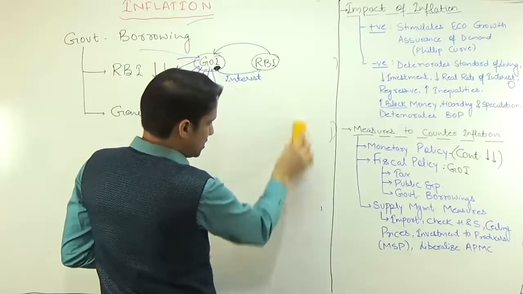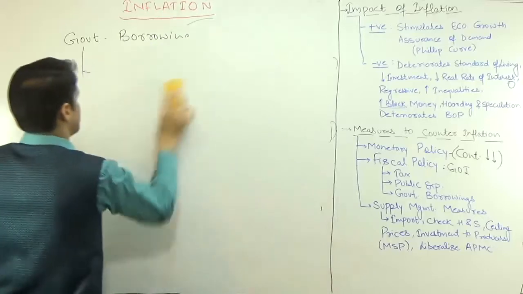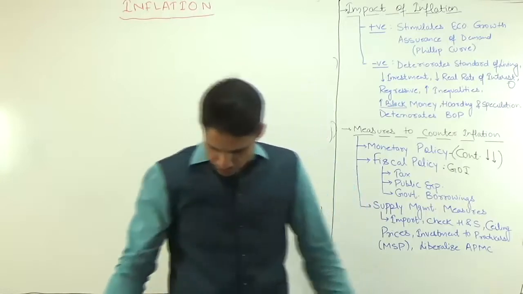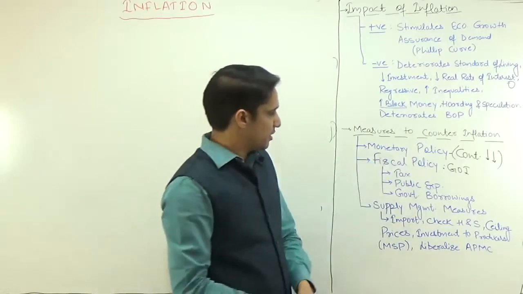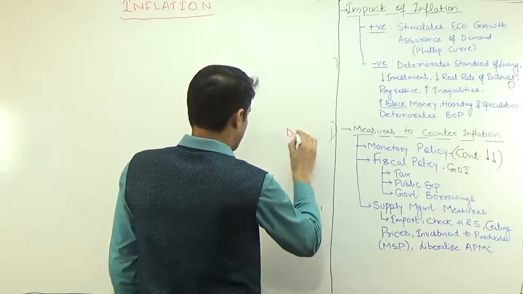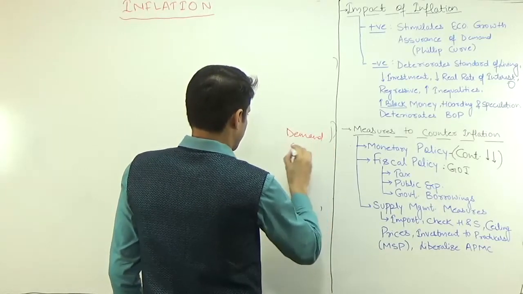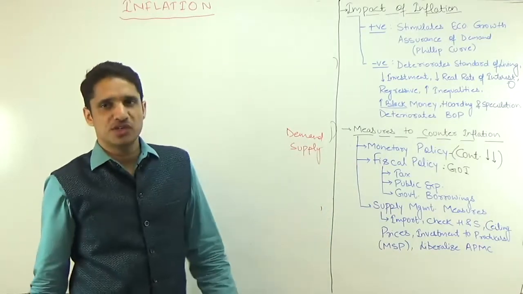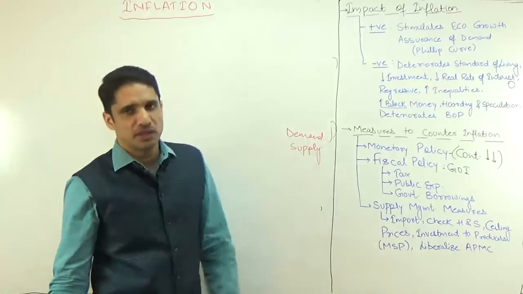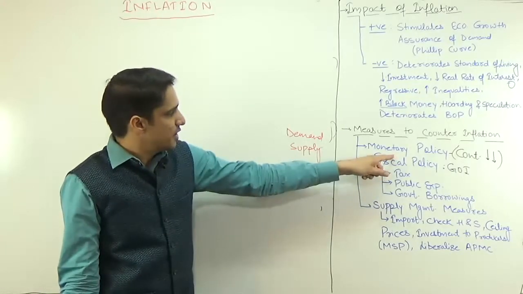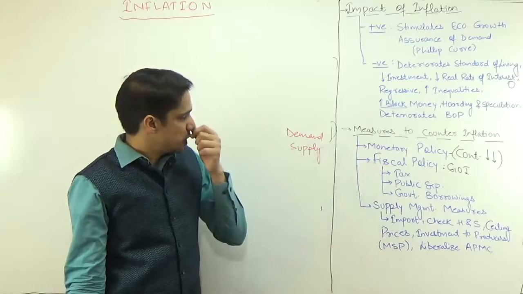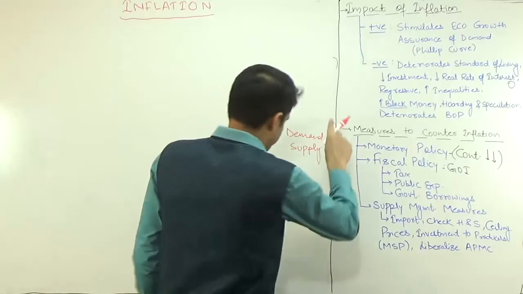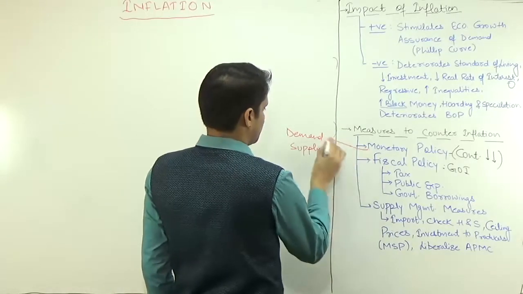Now the third measure is supply management measures. If I want to ask you one question, this monetary policy affects what part? The demand part or the supply part? We can have cost push inflation, which is dependent on the supply side, and we can have demand pull inflation. So this monetary policy basically affects which part? The demand part or the supply part? Actually it affects both, but more it is going to affect the demand one.